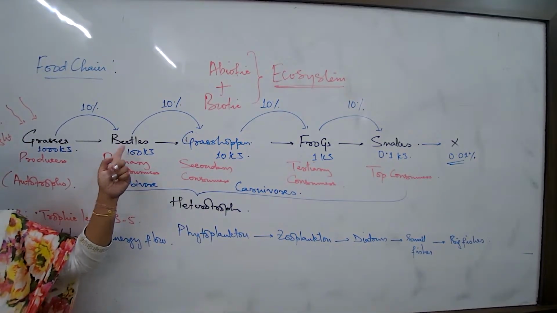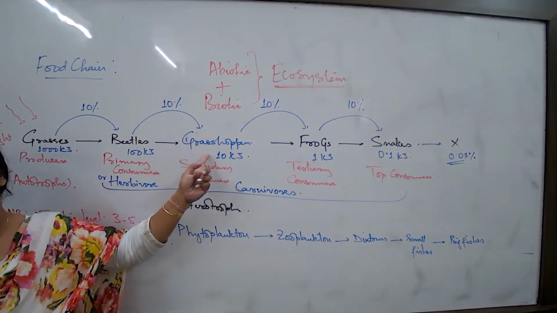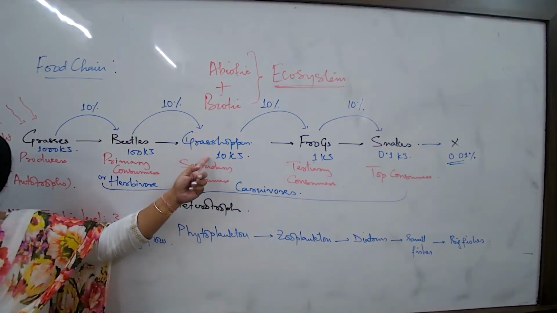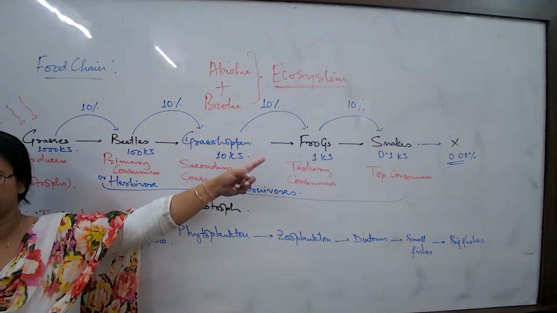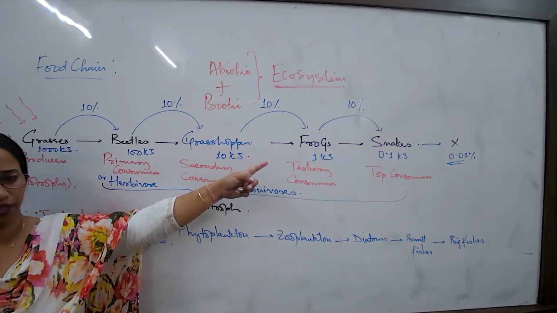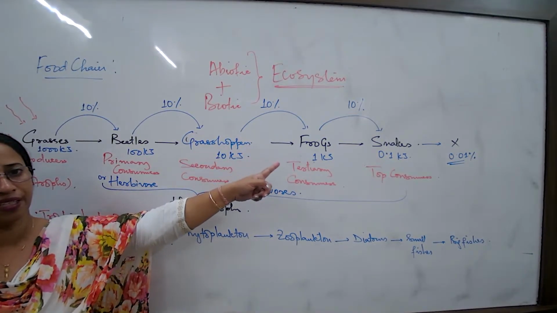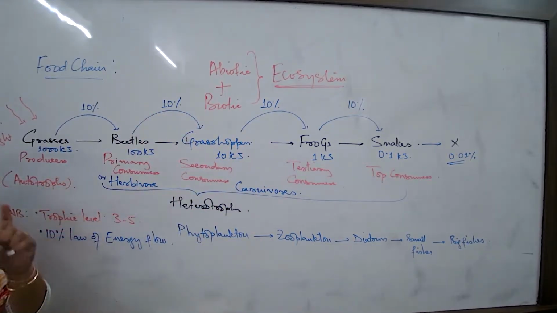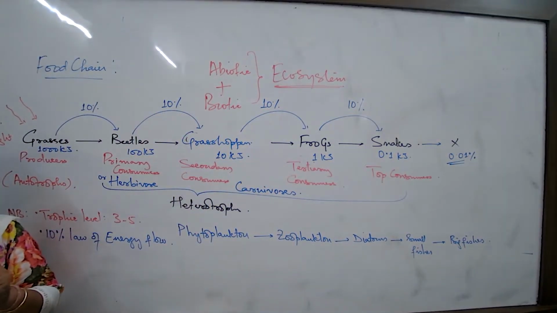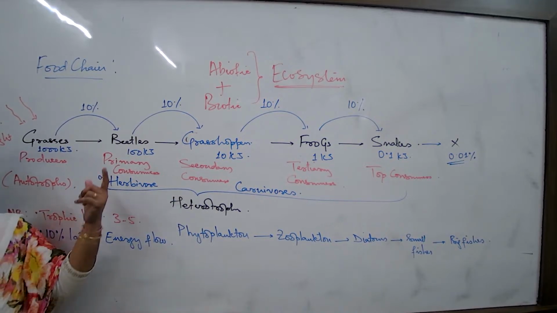If I put here the rabbit, then here what? Foxes. If the fox is here, then they what? Eagle. Eagle, correct. And if the eagle is there, anything after that? No. So you'll have to remember from time to time what examples you select and then the level you'll have to decide. Okay, so that way.